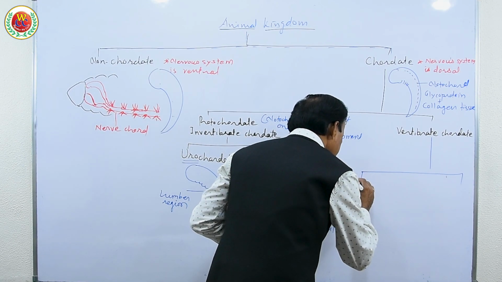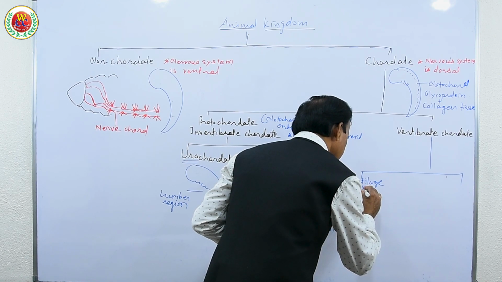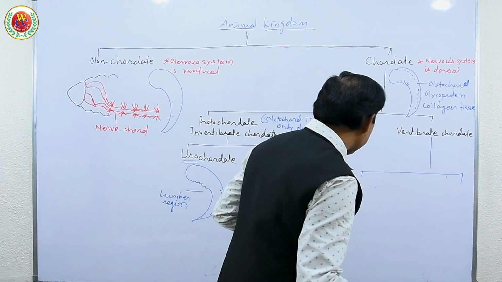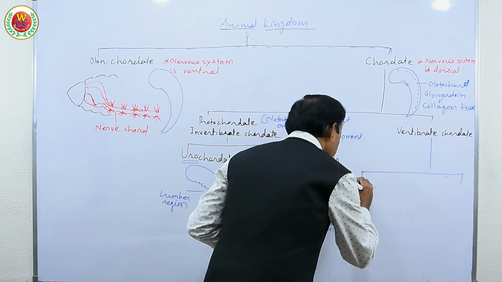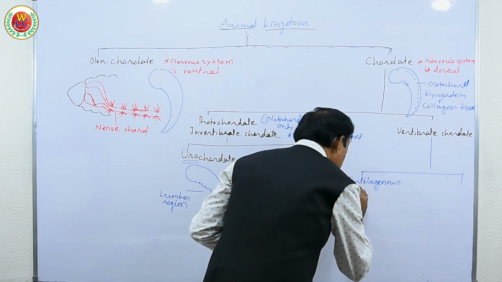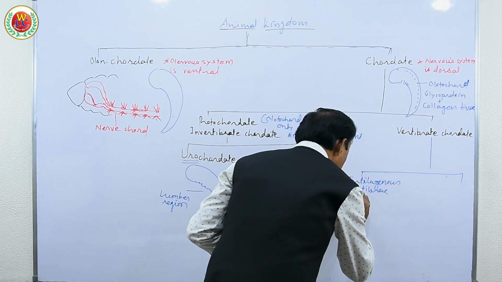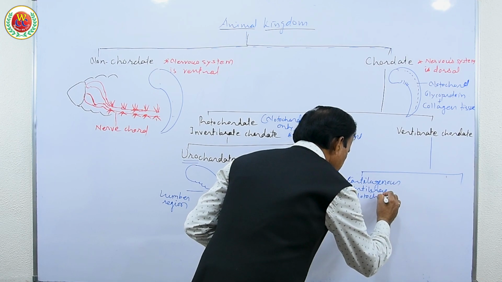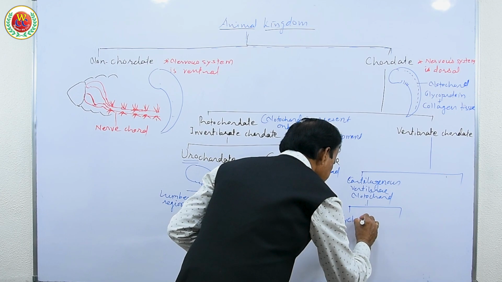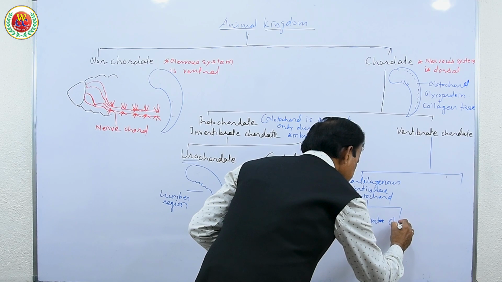So the cartilaginous vertebral column or notochord made up of cartilaginous vertebrae are in cyclostomata and chondrichthyes.